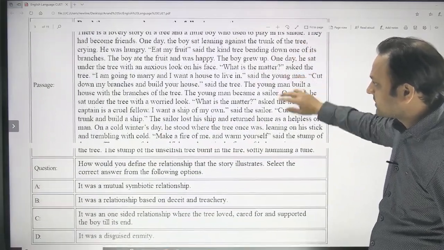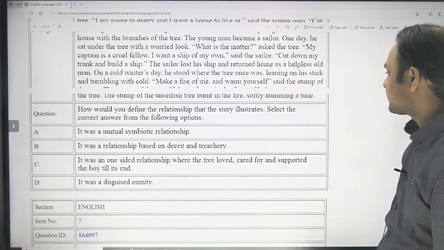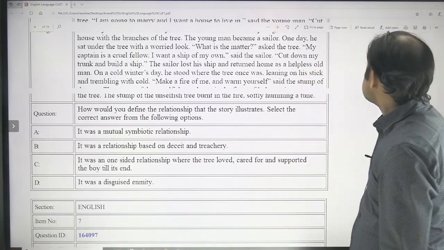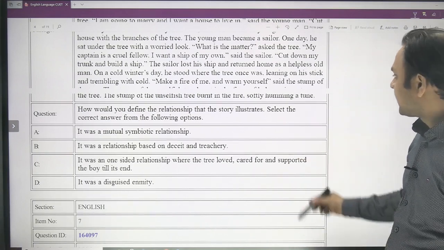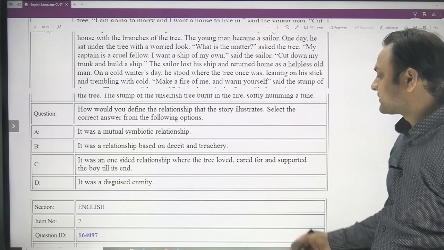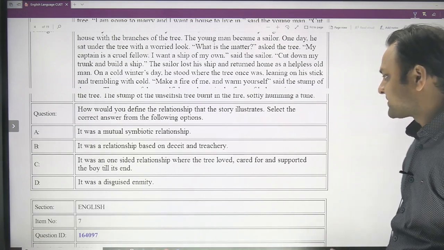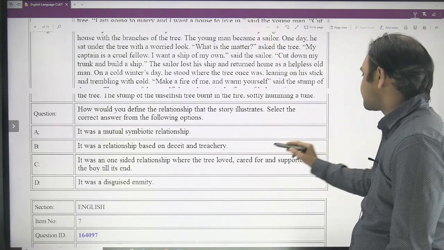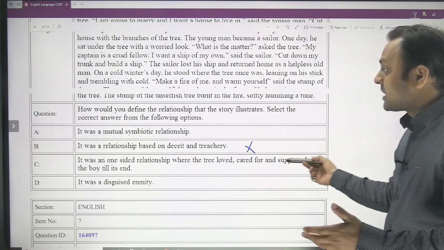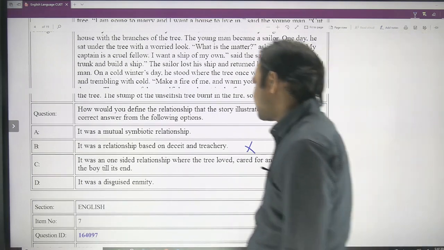And this question again belongs to the same passage. The question is, how would you define the relationship that the story illustrates? So the story has illustrated a relationship between the tree and the boy, and you have to select the answer from the following options. So it was a mutual symbiotic relationship, or it was a relationship based on deceit and treachery. So there was no deceit and no treachery. Deceit and treachery would be too harsh, and it was a one-sided.